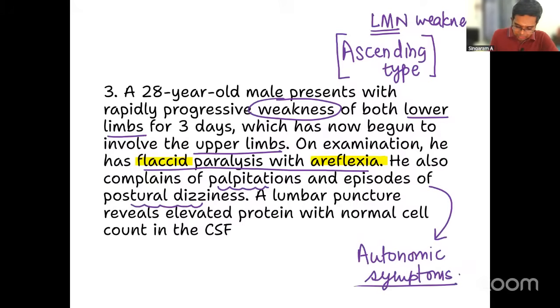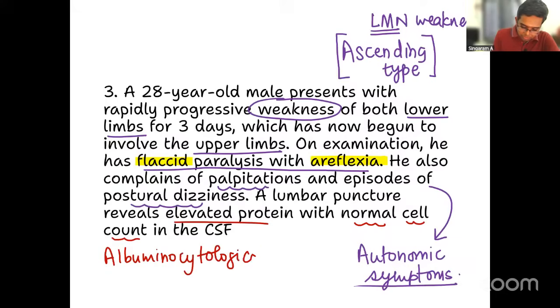it shows elevated protein with a normal cell count. What is the meaning of that? The protein or the albumin level is elevated, but the cell count is normal. What is the meaning of this? Yes, this is called albuminocytological dissociation. Very correct.